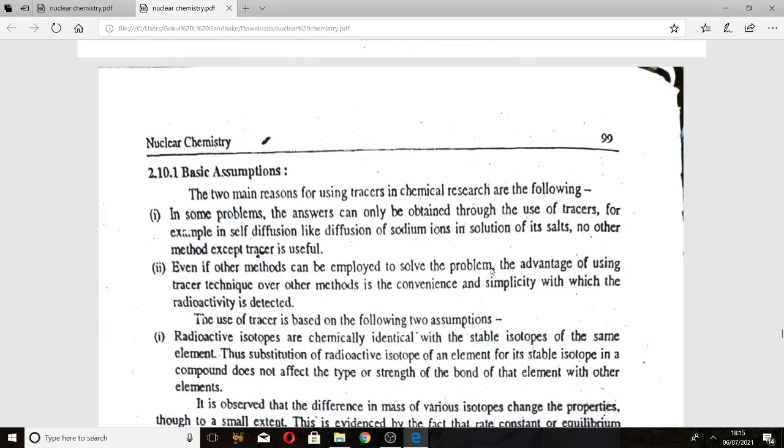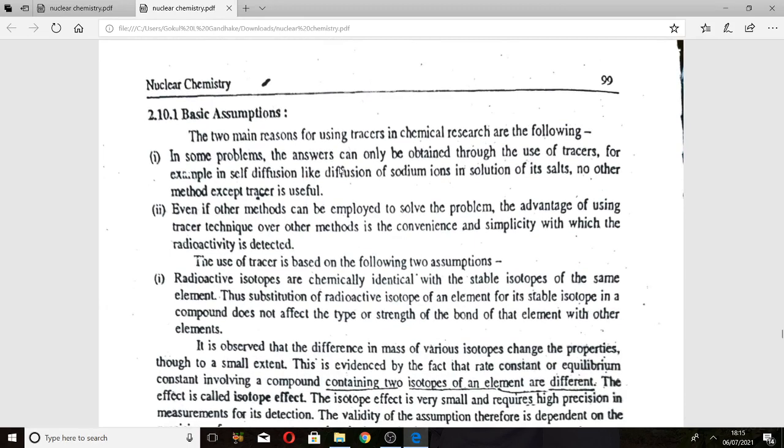The first assumption is that in some problems the answers can only be obtained through the use of tracers, for example in self-diffusion, like diffusion of sodium ions in a solution of its salts. No other method except a tracer is useful. Another assumption is that even if other methods can be employed to solve the problems, the advantage of the tracer technique over other methods is the convenience and simplicity with which the radioactivity is detected. These are the two main reasons for using a tracer in chemical research.